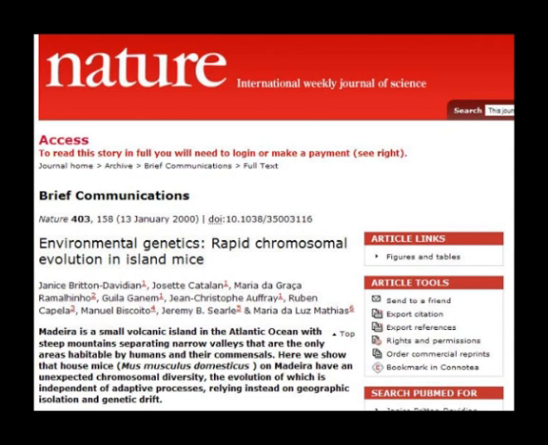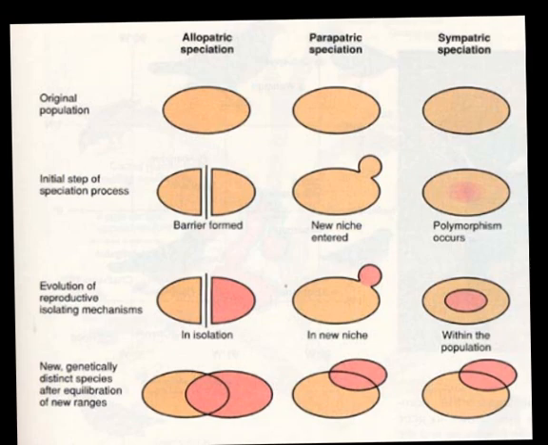The second type of speciation we'll be discussing today is called peripatric speciation. Now, with allopatric speciation, which occurred when, say, a mountain range was dividing one large population into two smaller ones, peripatric speciation involves one population and fringe members of it exploiting a new niche and accumulating enough differences to prevent breeding. So the key difference here would be that with allopatric, you have a physical barrier separating the two, whereas with peripatric speciation, there's a new niche.